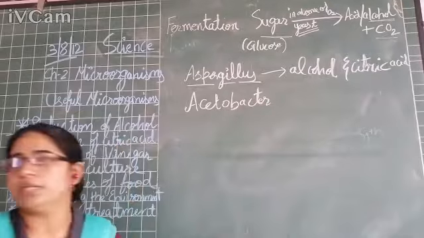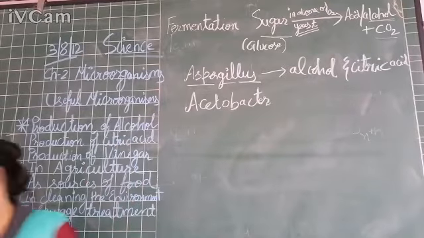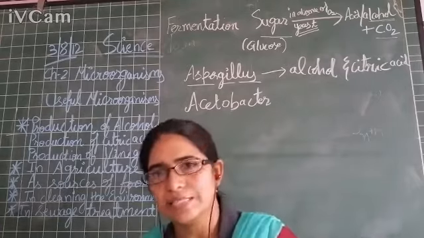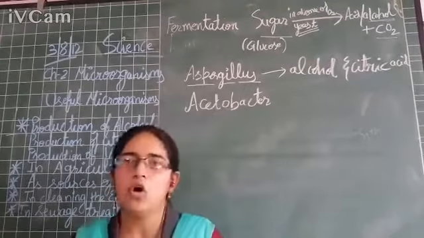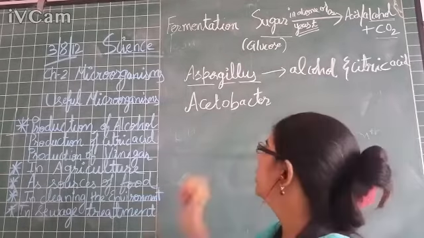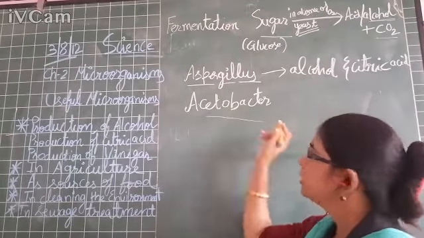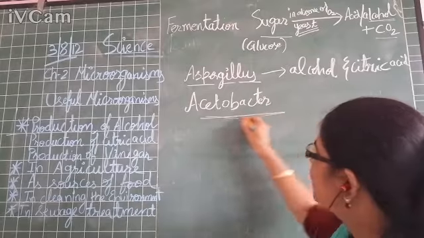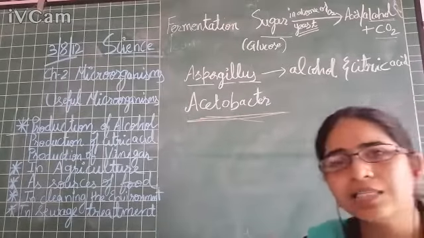Acetobacter is used in the production of vinegar. Vinegar is acetic acid, right? The alcohol which is produced, we convert into vinegar, that is acetic acid, with the help of the bacteria, that is Acetobacter.